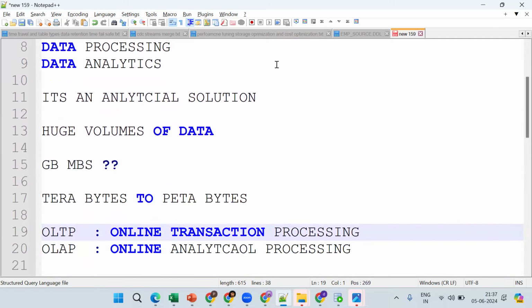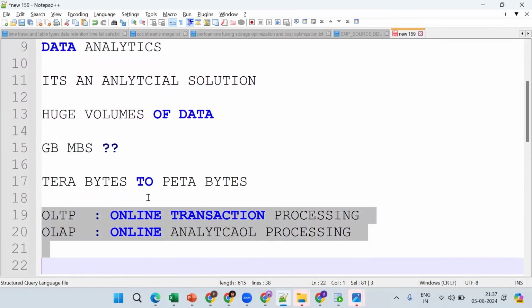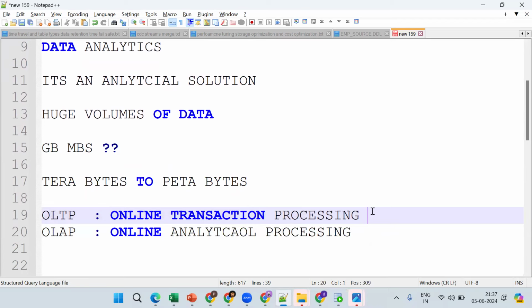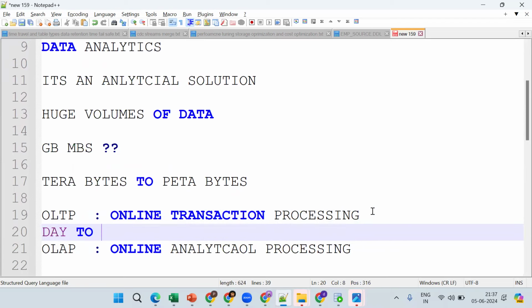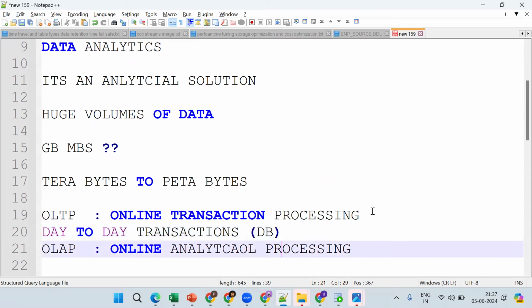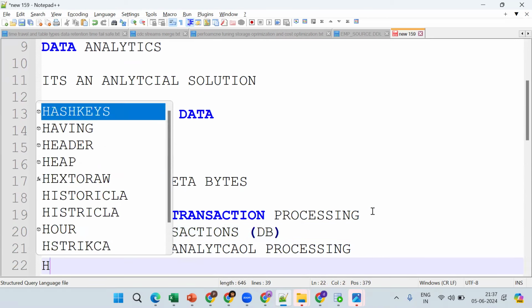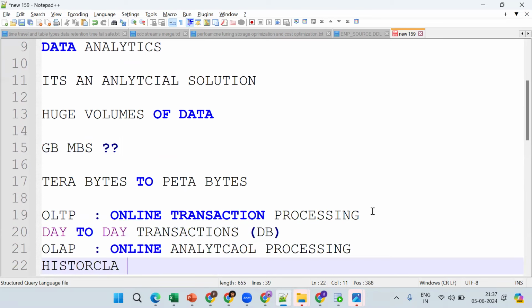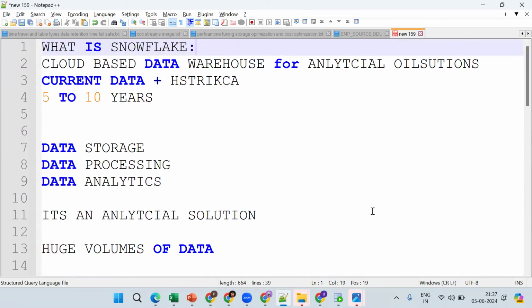So we should know OLTP and OLAP. Online transaction processing is nothing but day-to-day transactions stored in the database. OLAP is nothing but historical data: the current data plus historical data we store in the data warehouse. Now, seeing this use case, we can say Snowflake is a cloud-based data warehouse mainly for analytical solution. Got the point? Clear so far?